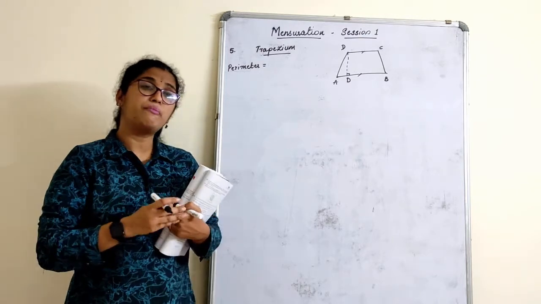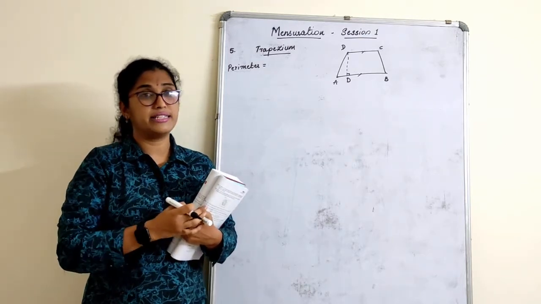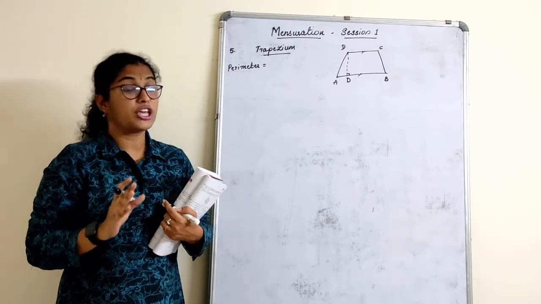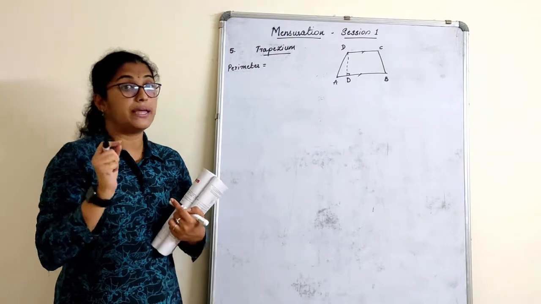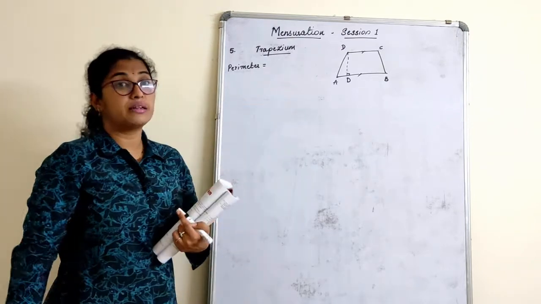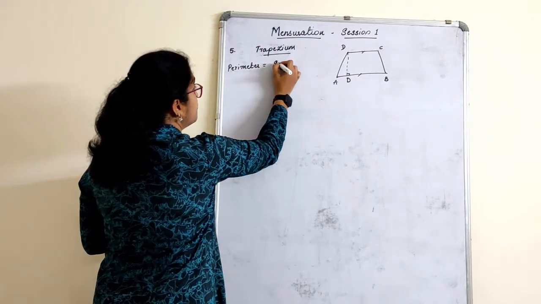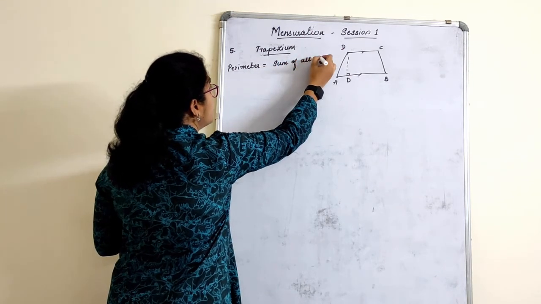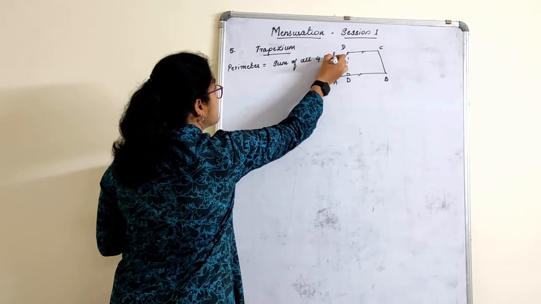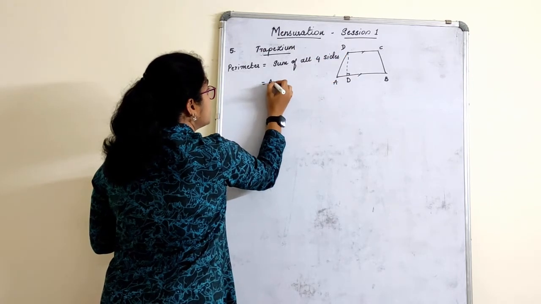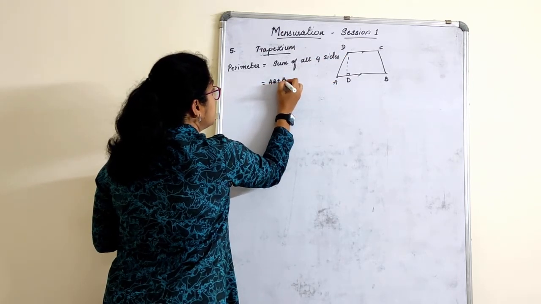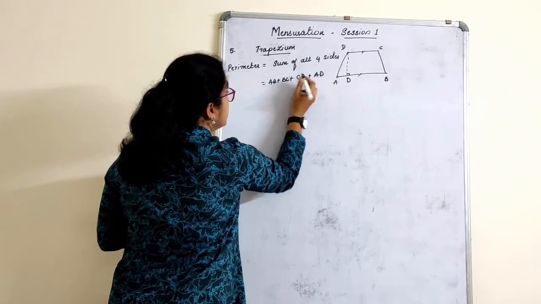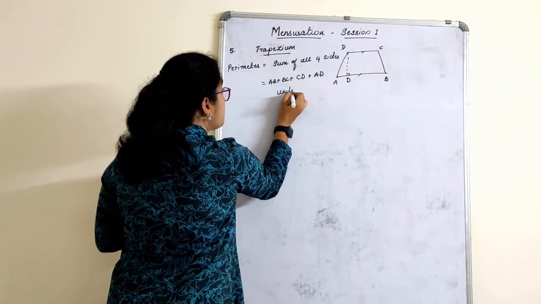What is perimeter of a pentagon? Sum of all 5 sides. Perimeter of an octagon, sum of all 8 sides. I am not talking about area, I am talking about perimeter. What is perimeter of a trapezium? Sum of all 4 sides. Remember this, which is nothing but AB plus BC plus CD plus AD in terms of units.